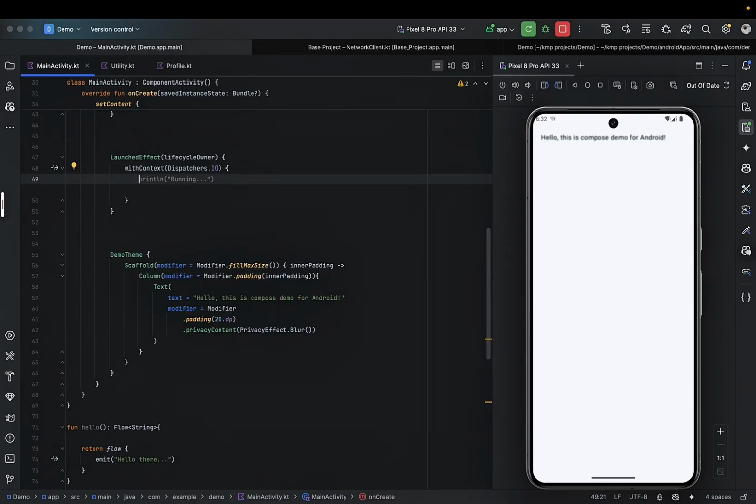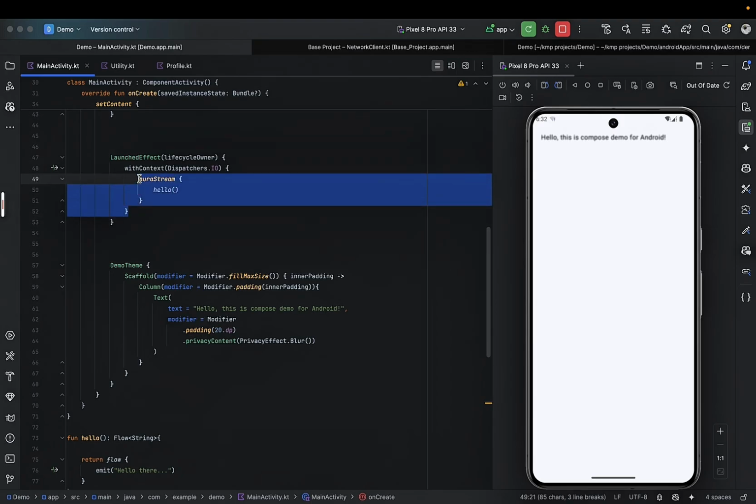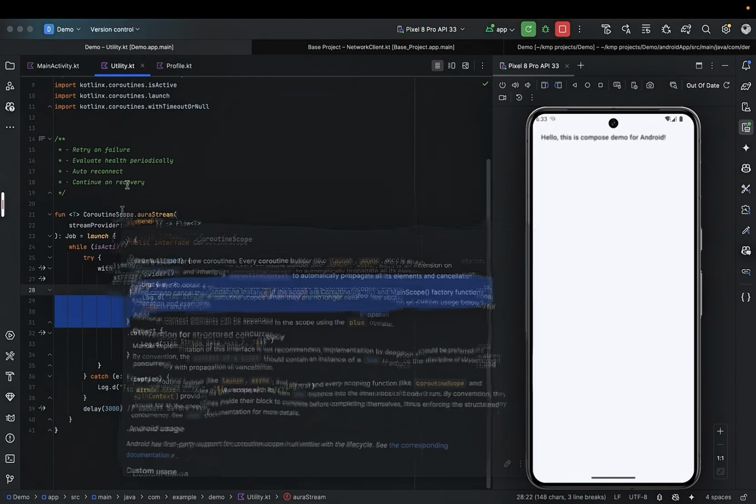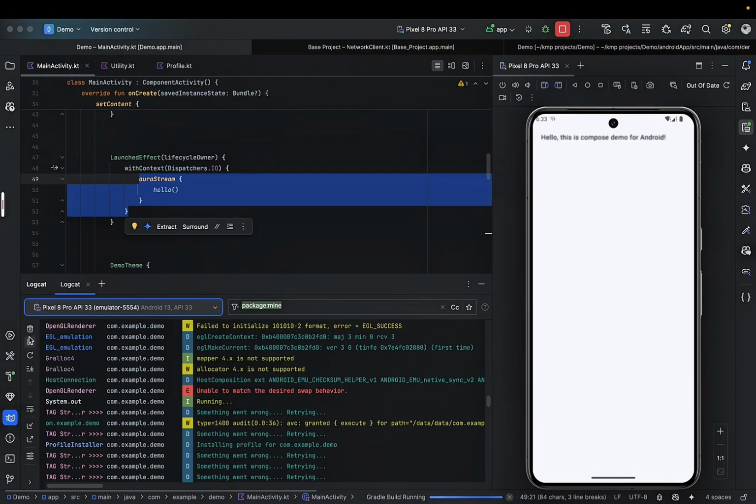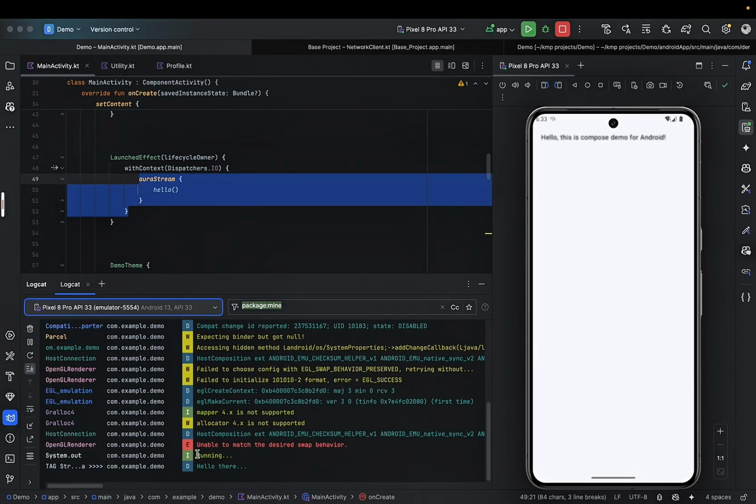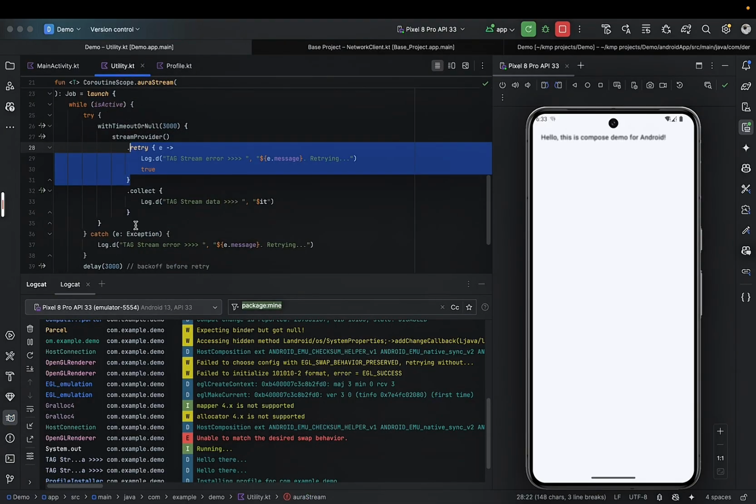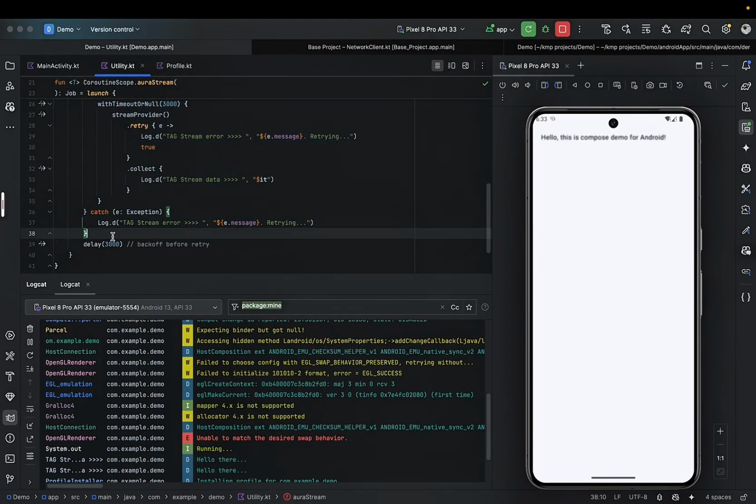And then we can go ahead and call our auraStream passing in the hello function. Now notice we are calling the aura extension function within a coroutine scope. Why? Because it is an extension function for the coroutine scope, right? So if we go ahead and launch this, you see we are printing hello there every 3 seconds, right? Because this is going to be executed every 3 seconds, as you see here.